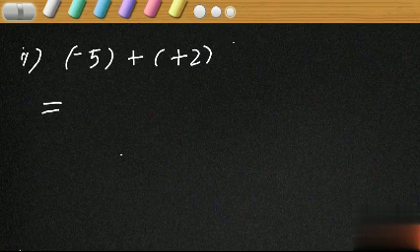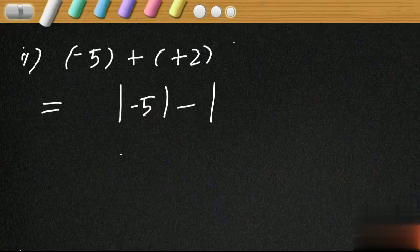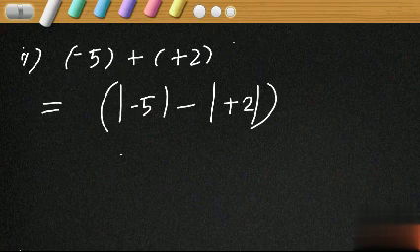As per the rule, magnitude of the integer having greater magnitude, that means magnitude of minus 5, minus magnitude of the integer having smaller magnitude. Which is the integer having smaller magnitude here? Plus 2 is the integer having smaller magnitude. Then with the sign of the integer having greater magnitude.